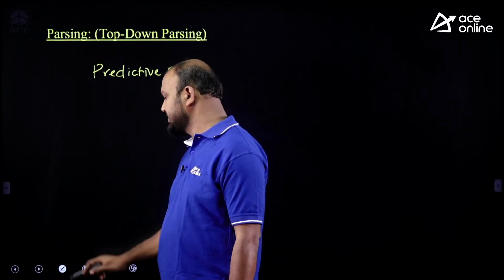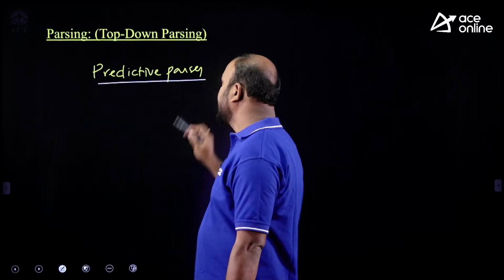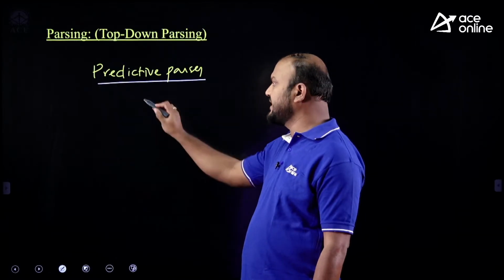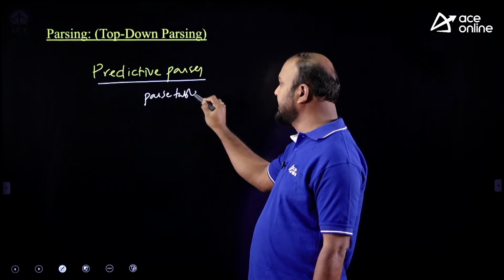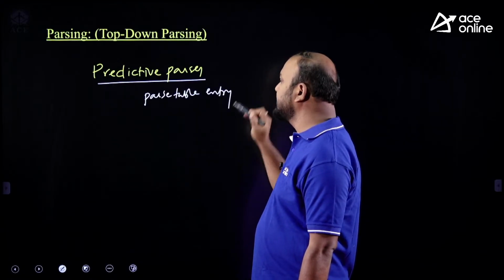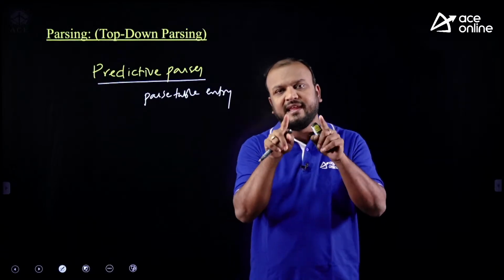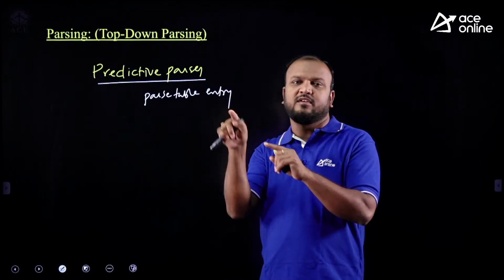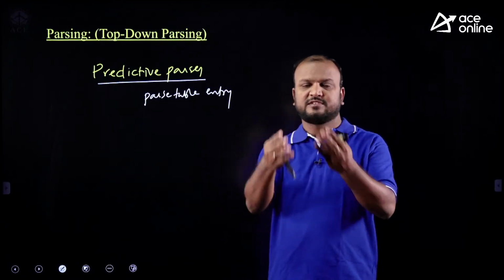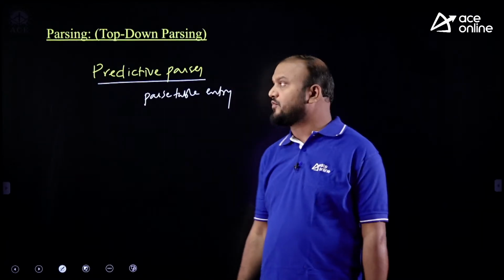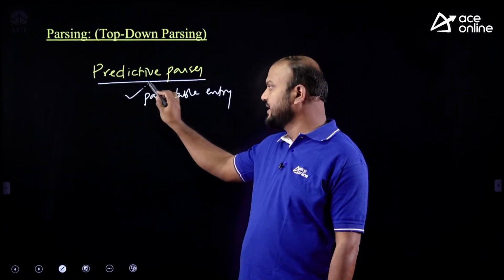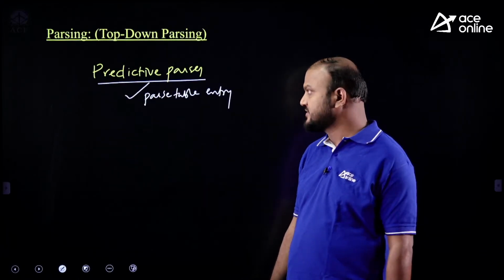They have given a grammar and asked you to find the parse table entry. What is a parse table entry? It means in the table, capital A row, small a column, what is the production based on the grammar. That particular entry is asked as a question in the predictive parser. Okay, that kind of questions were asked.